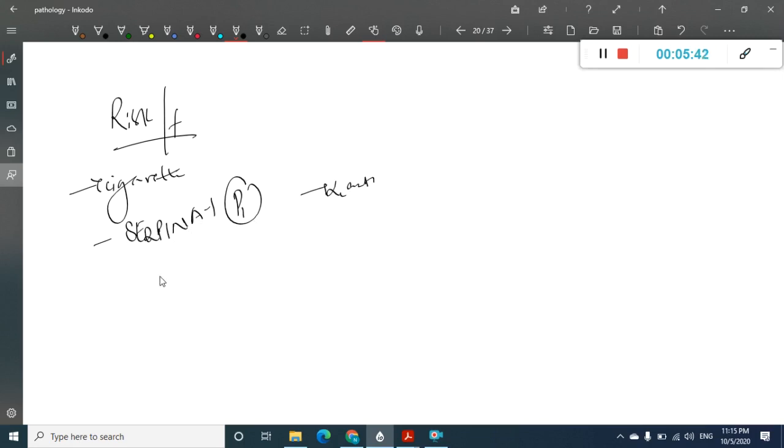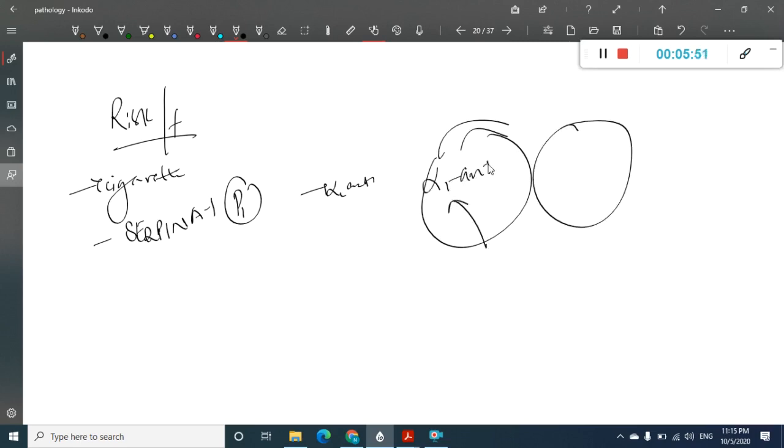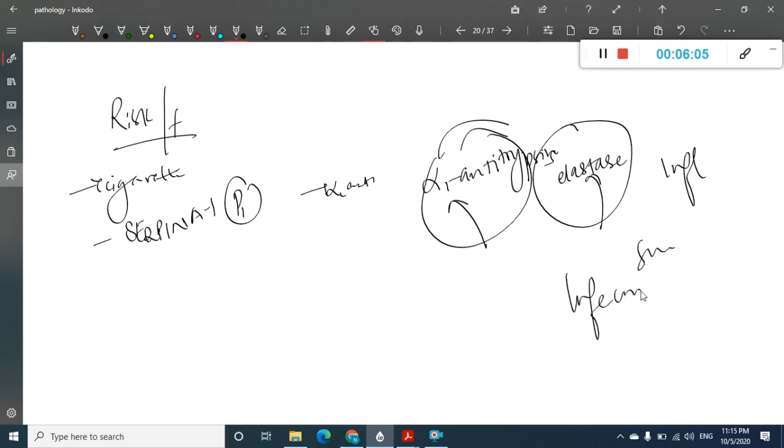So what is the alpha-1 antitrypsin issue? Normally in the lungs, in the alveoli, cells will secrete alpha-1 antitrypsin. What does this alpha-1 antitrypsin do? In the lungs there is also secretion of elastases. Whenever there is inflammation, especially in smoking, or whenever there are infections, all these will lead to increased production of elastase and trypsin. Trypsin is a digestive protein, so it will break down the alveolar walls.